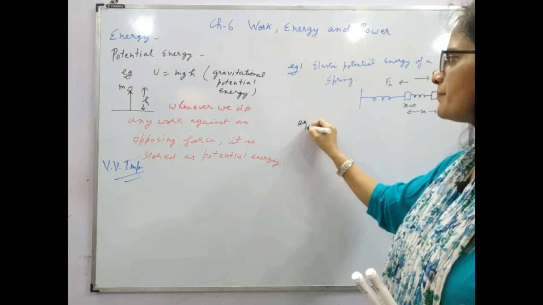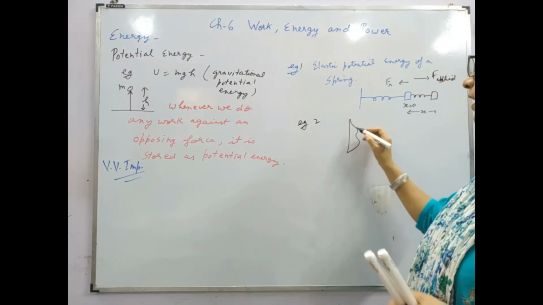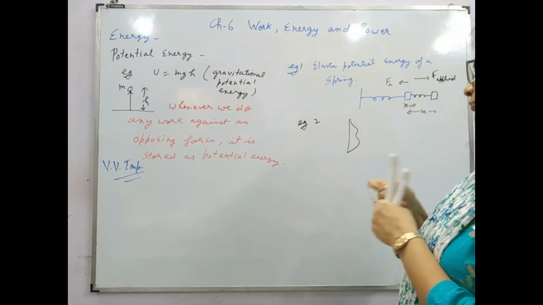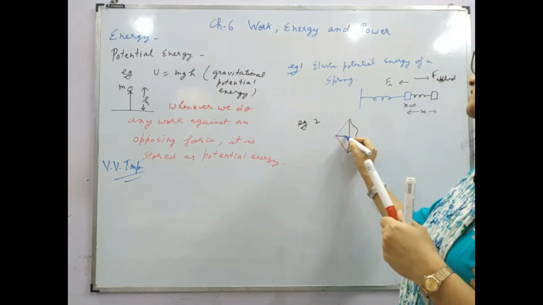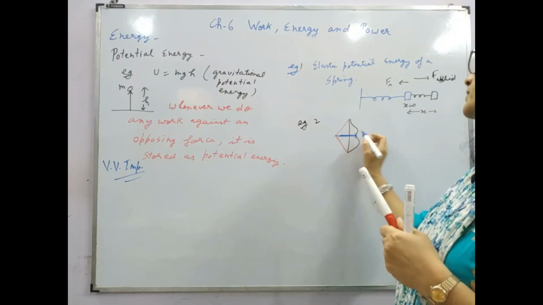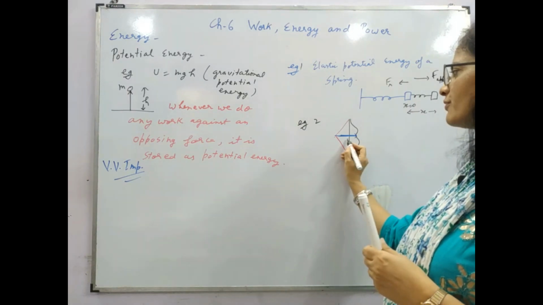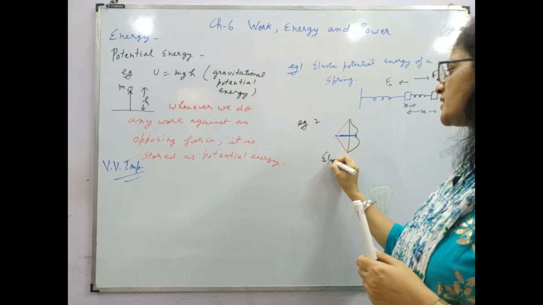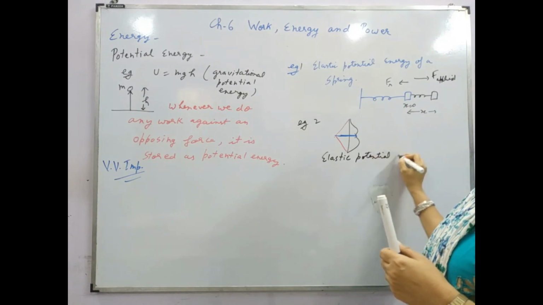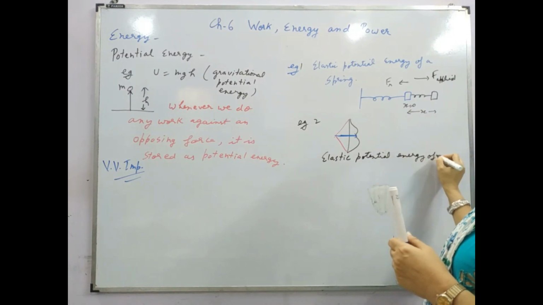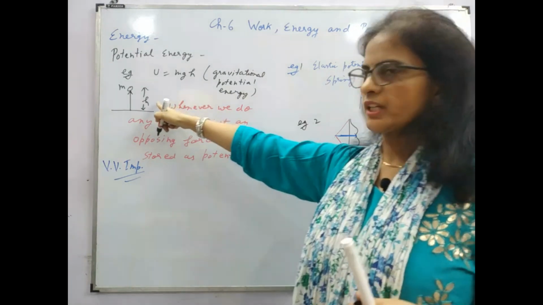This is one example. Example 2 can be taken as, if you have a bow, then we stretch it like this, and then the arrow placed here can be thrown to greater distances. So that means we are stretching it. So this is elastic potential energy of string, right? This is also potential energy.